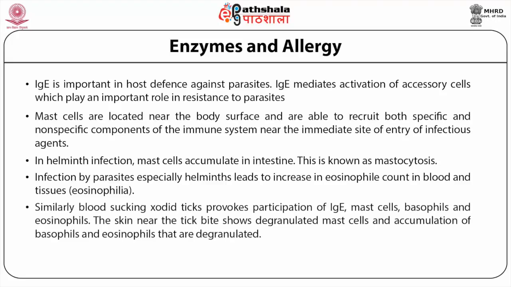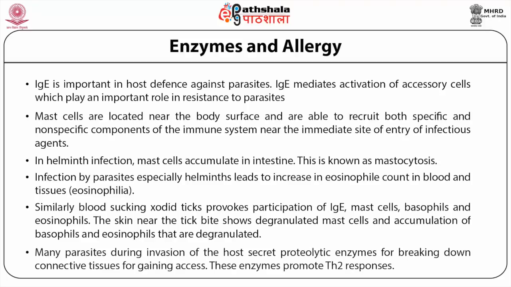Similarly, blood-sucking ticks provoke participation of IgE, mast cells, basophils and eosinophils. The skin near the tick bite shows degranulated mast cells and accumulation of basophils and eosinophils that are degranulated. Many parasites during invasion of the host secrete proteolytic enzymes for breaking down connective tissue to gain access. These enzymes promote Th2 responses. Many enzymes, in fact, are allergens.